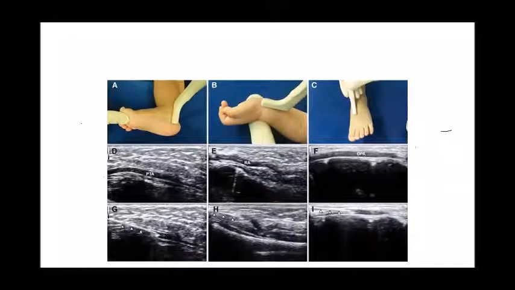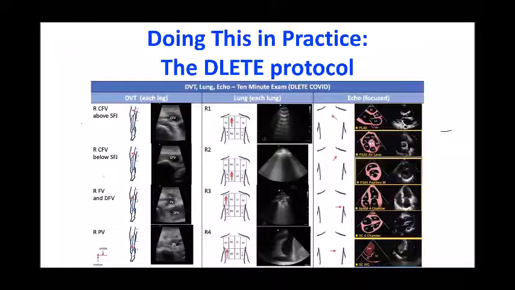Okay, so it may also be used to insert an arterial line even in babies. There are various protocols nowadays to practice. In COVID patients, this is the DLET protocol. It is DVT, lung, echo in a 10-minute examination protocol. Here, DVT is assessed in both the limbs. Then, as Dr. Bikash told, lung is assessed and then the echo. Parasternal long axis, short axis, and in the short axis, the AV view and papillary muscle view are taken. Then the apical 5-chamber and subcostal 4-chamber views are acquired. IVC is also acquired to see.